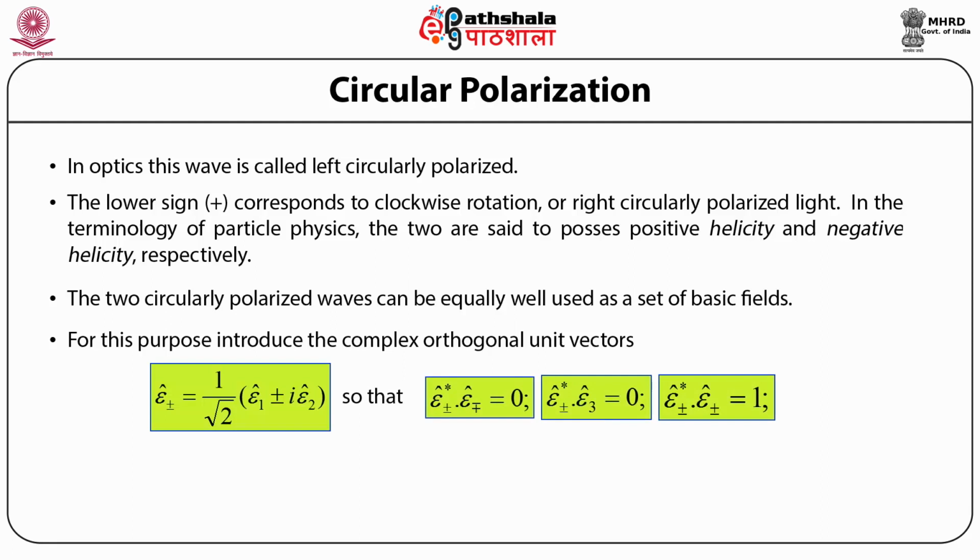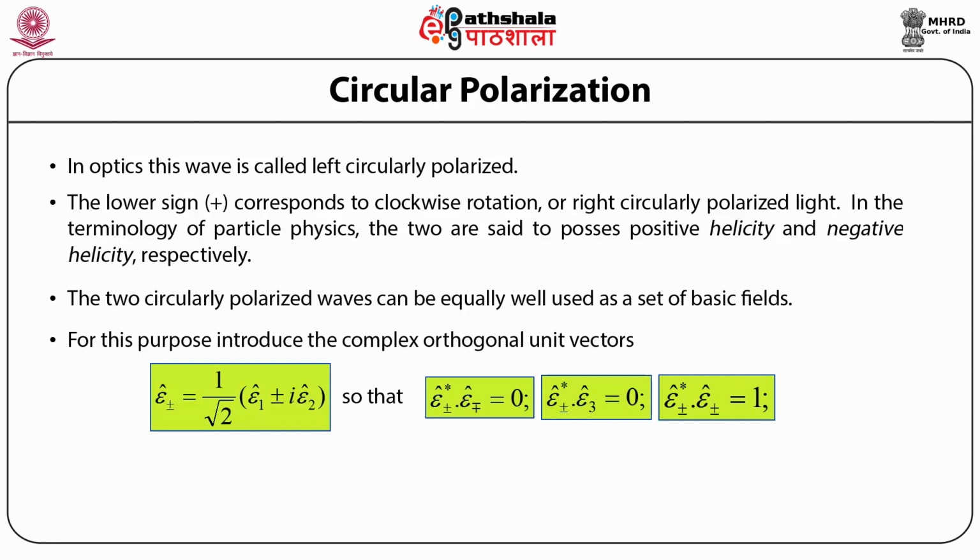so that we can write down epsilon subscript plus minus cap star dot product with epsilon subscript minus plus cap is equal to 0, where epsilon subscript plus minus cap star denotes the complex conjugate of epsilon subscript plus minus cap, and epsilon subscript minus plus cap denotes the reversal in the sign of the definition that we have defined for epsilon subscript plus minus cap.